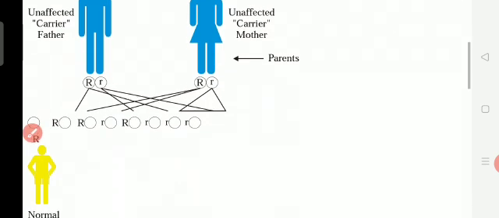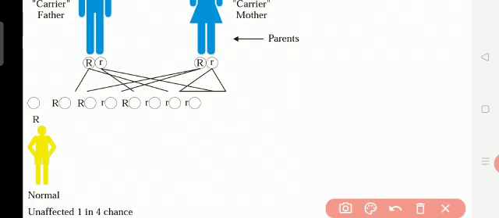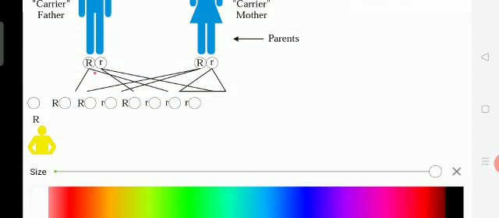For example, look at your textbook, since in this screen everything is not shown properly. From the father comes capital R, and from the mother also a capital R. So this child is not affected, unaffected. Unaffected means a 1 in 4 chance. In this case, the red blood cells are disc shaped, no anemia.